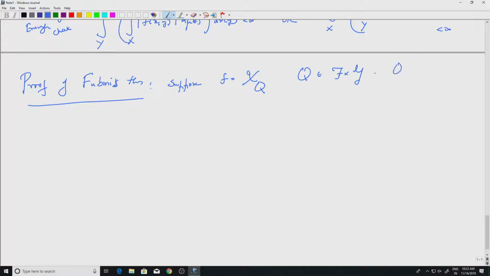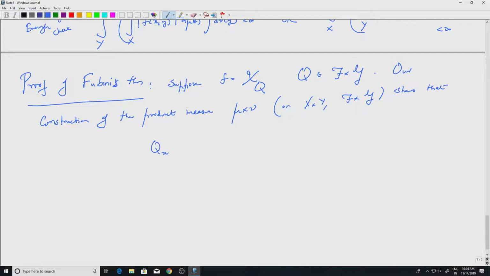Our construction of the product measure mu cross nu on X cross Y shows that if I look at Q sub x and take nu of that set, you get a function which is measurable, and then you integrate this function over x with respect to the measure mu.